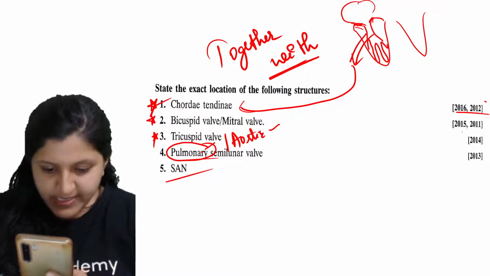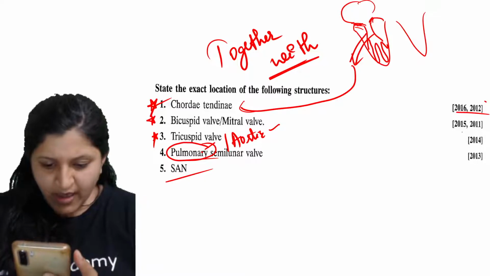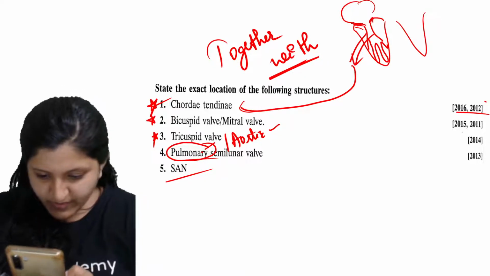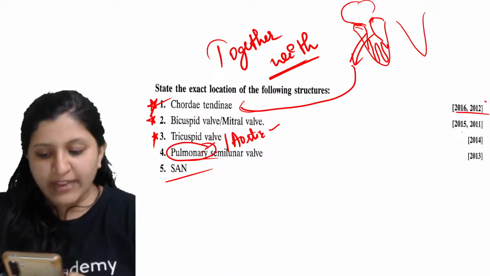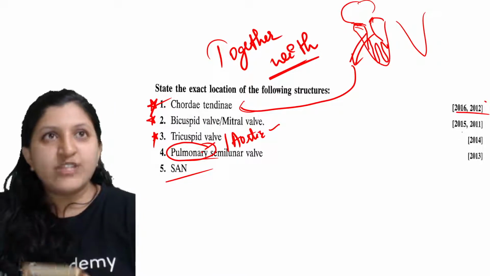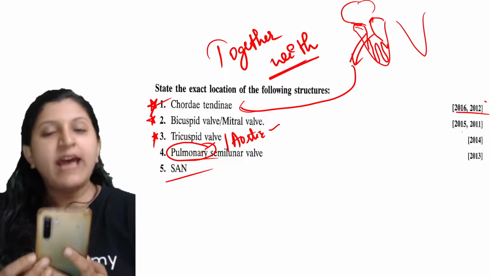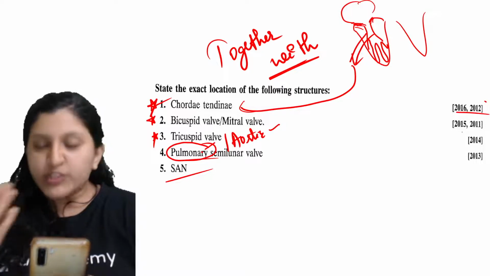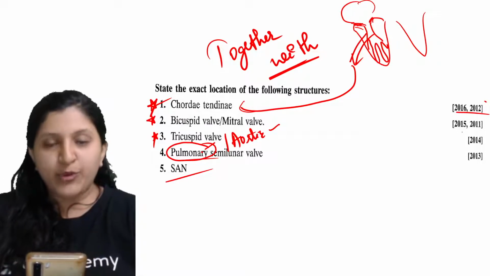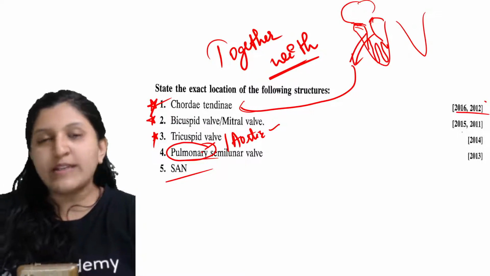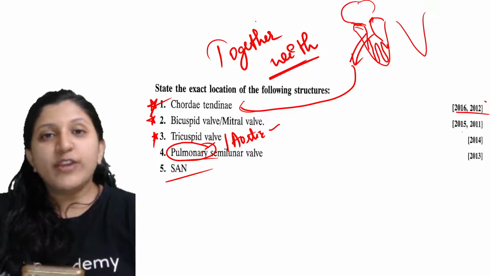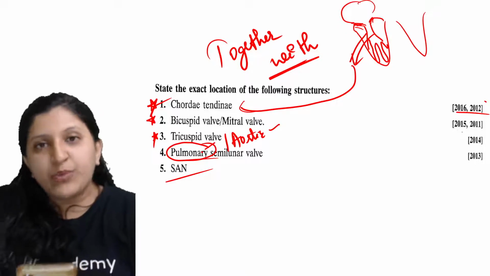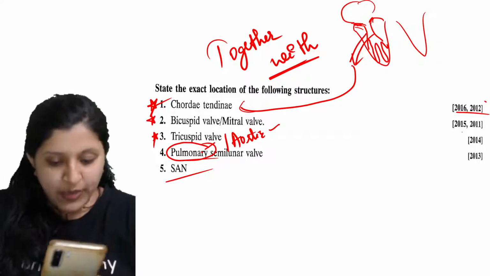Prashant is answering about the bicuspid valve or mitral valve: between the left auricle and the ventricle. That's what I was saying. Make sure that you are writing the same sentence as it is given in your textbook. In general, between the left ventricle and left auricle is right, but in your textbook they have given an exact location, like 'at the junction between', so those keywords you need to include.